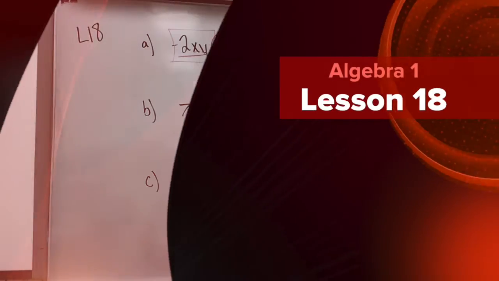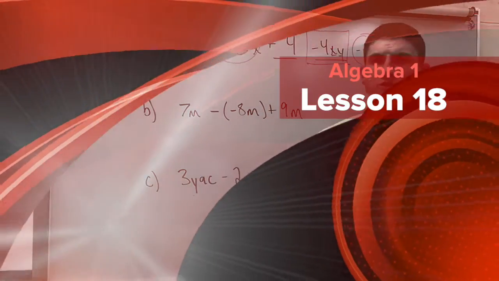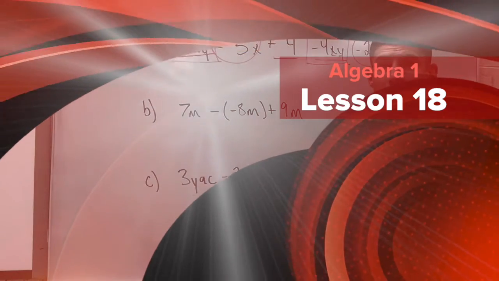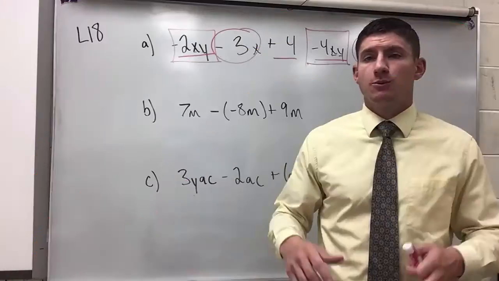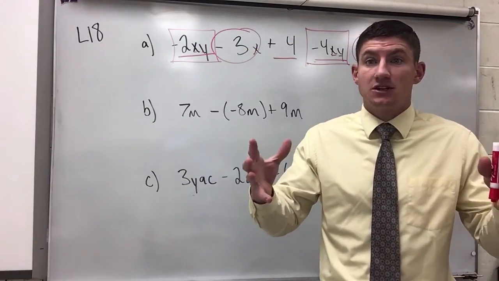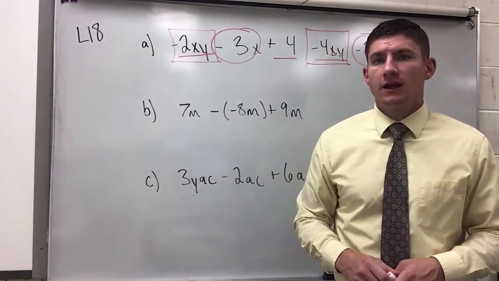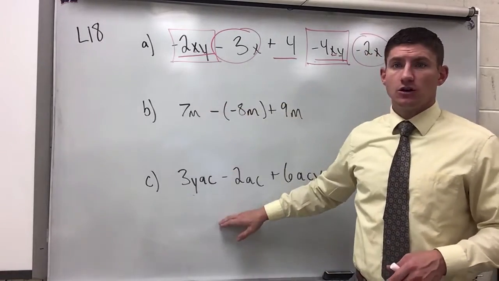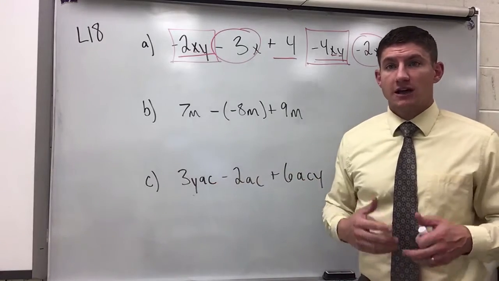Lesson 18 is all about combining like terms. Now, there's two ways in which we're going to learn about combining like terms. One set is algebraic expressions that don't have exponents, and then another set of examples that do have exponents. Let's break that down. You look at practice problems A, B, and C here, you notice that none of these algebraic expressions have exponents in them.